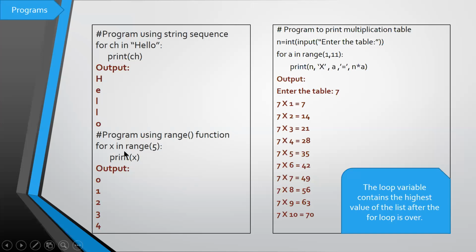For x in range of 5. Range of 5. What is the value that gets generated? 0 to 5 minus 1. So it will generate a sequence of numbers. What is the result of range of 5? The result of range of 5 is 0, 1, 2, 3, 4. So x will take the value 0 and it will print. Then x will take the value 1, and 2 and 3 and 4, and it will print the same.